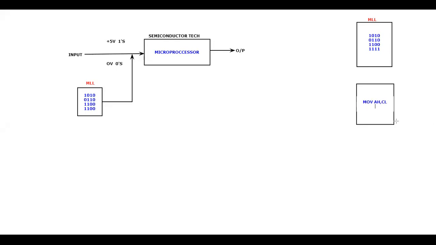So what is this? This is nothing but a new type of language, not a machine level language, but an assembly level language. What is this assembly level language, sir? In assembly level language, you are going to speak in terms of registers. So this happens to be a certain code in order to speak with a microprocessor. This is the assembly level language, which the computer scientists invented for programming purposes after machine level language.